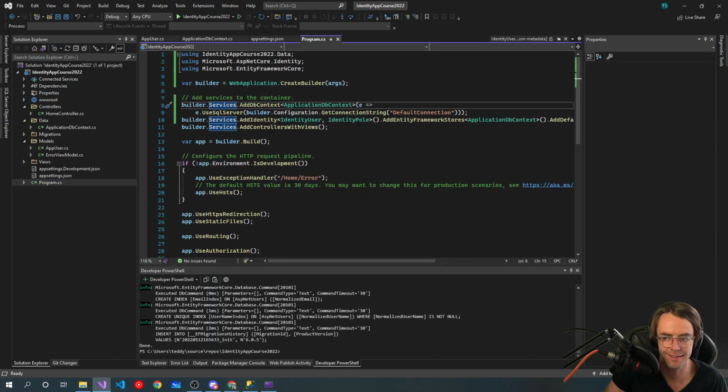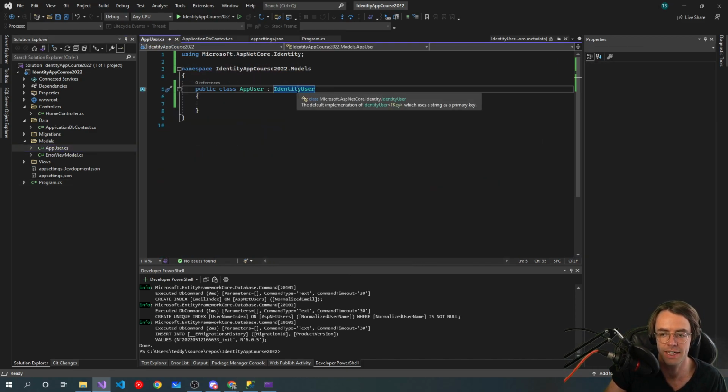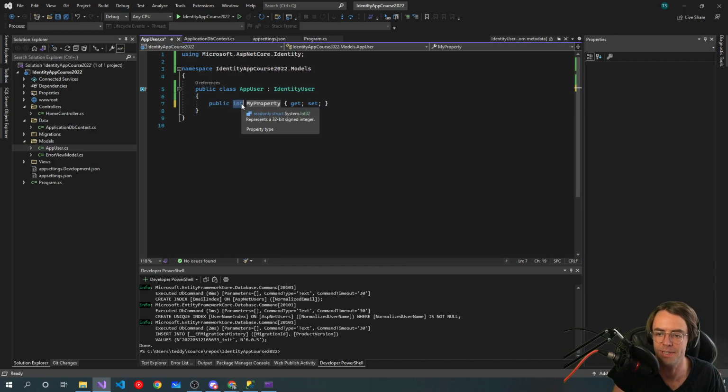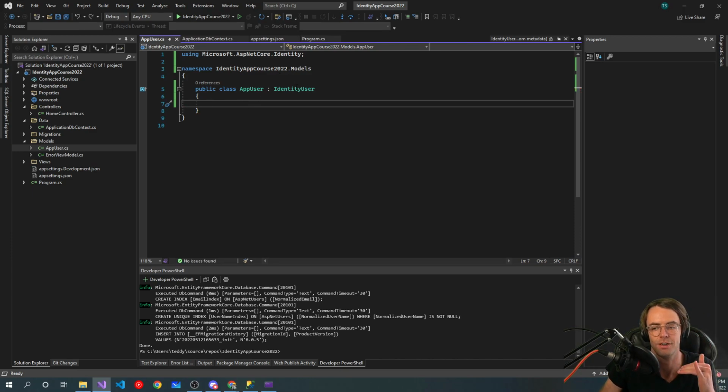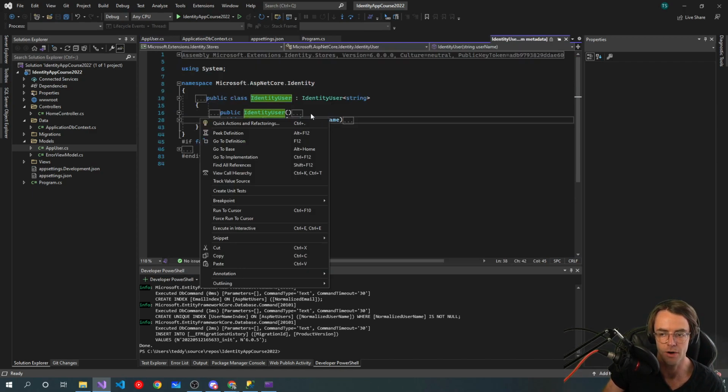And we got that identity user in here. This is where this is being hooked up. This is where the entity framework store is being hooked up, and it's going to do all of that code for us. All of these properties here are pretty much going to be in here, and it's being inherited down. It's being passed down from this parent. And that is how you get all those.